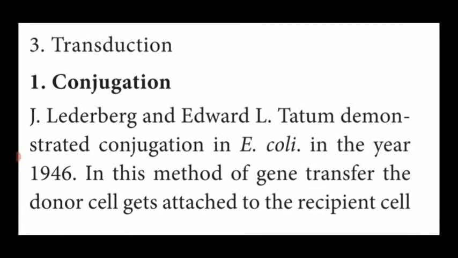This method was first demonstrated by two scientists, Lederberg and Edward L. Tatum. They observed this type of sexual reproduction, that is conjugation, in E. coli bacteria in the year 1946.